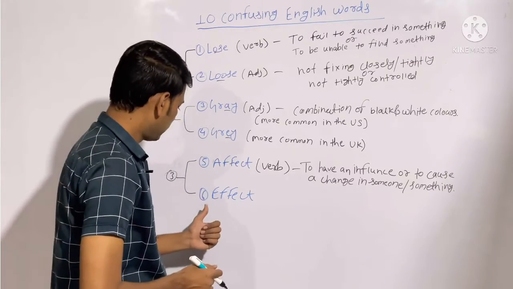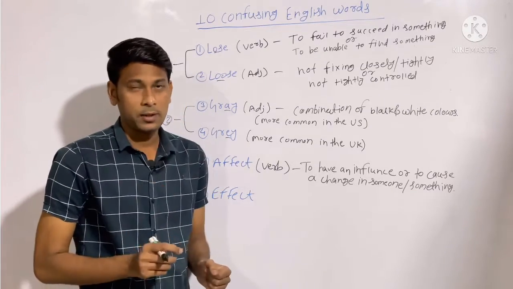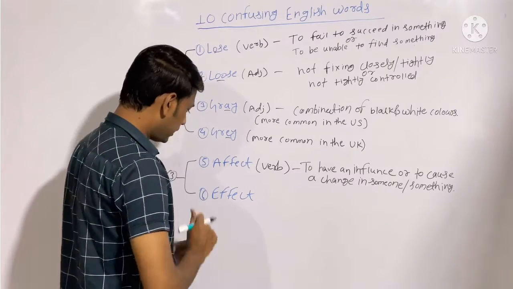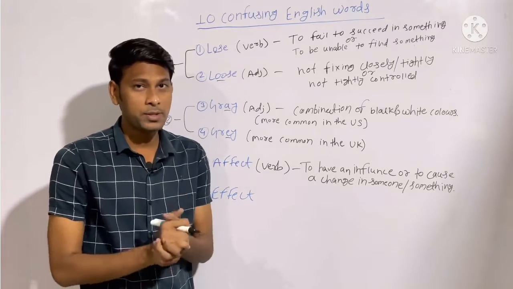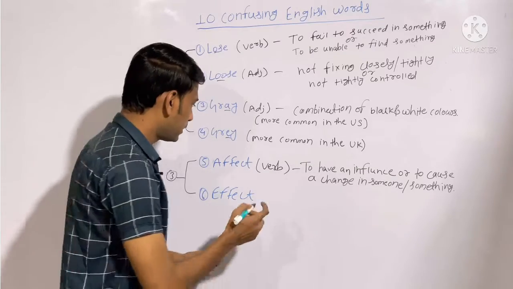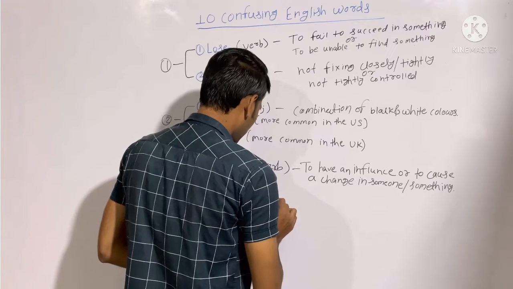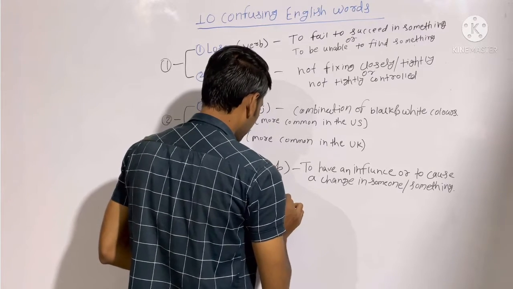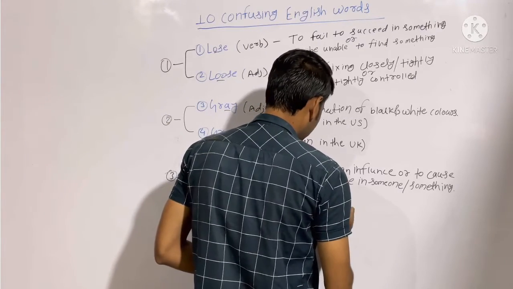Now let's have a look at the next one, that is effect. Okay, so effect is a noun, and yes, sometimes it can also be a verb. The meaning of this word is the result of something. So first something happens and then the result of that thing, that is effect. Let me write the meaning and then I will give you an example. Noun and sometimes verb. The result of something.